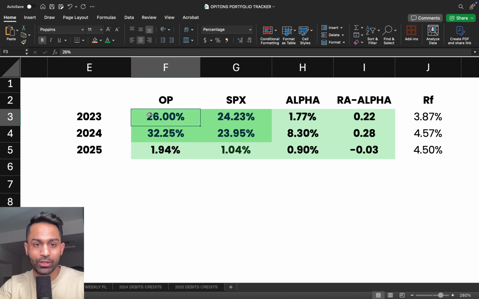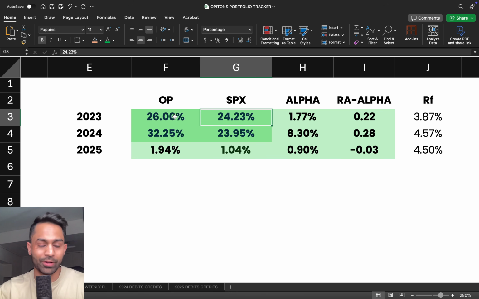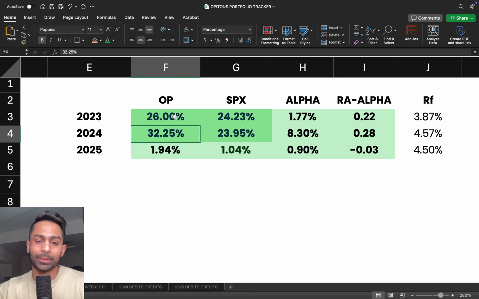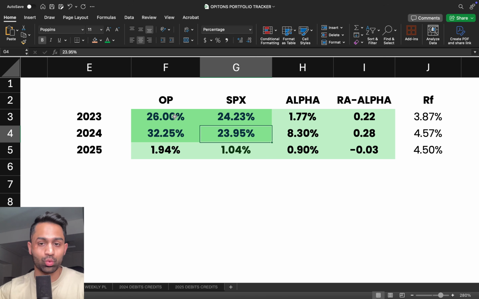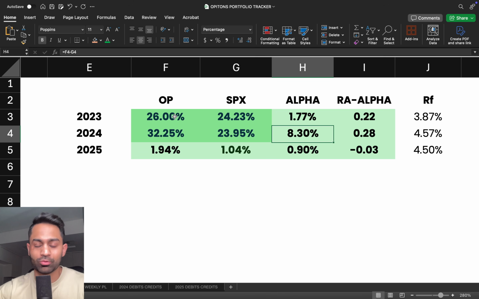So 2023, you'll notice the options portfolio was up 26% against the S&P 500's 24%. And 2024, the options portfolio this past year, which we just closed out, was up over 32%, with the S&P 500 just shy of 24%. So this past year, the alpha was significantly more than the year prior. So over 8% above and beyond in terms of that return against the S&P 500.